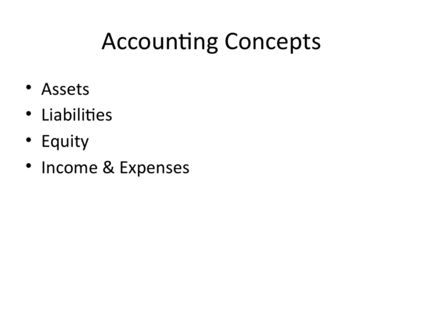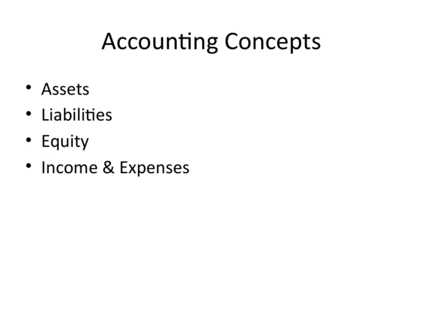Next, we have liabilities. These are the obligations or debts that a business owes to others, such as loans, accounts payable, or mortgages. Knowing liabilities is crucial because they show what the company needs to settle in the future, affecting its financial health. Moving on to equity, which essentially is the owner's claim on the assets after subtracting liabilities. Think of it as the net worth of the business, the residual interest that belongs to the owners.